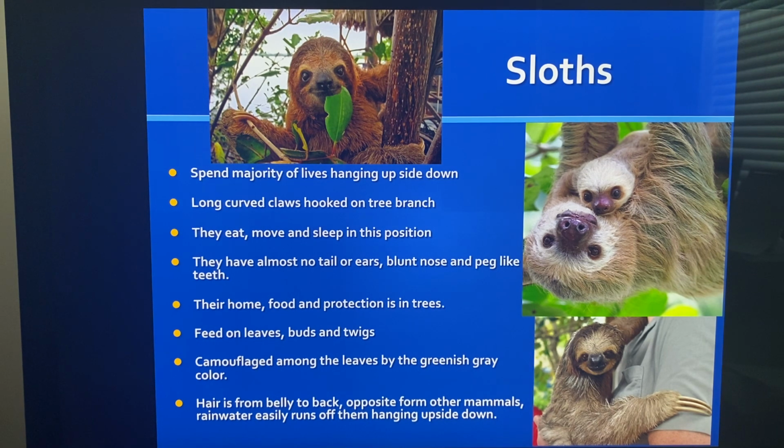The hair is from belly to back. That's opposite. Their hair is opposite from other mammals. Why? Because when they're hanging upside down, the rain needs to run off of them. So they have basically their hair going in different directions. So when they're hanging upside down, it can just slide right off. Isn't that neat how God made their hair opposite because they hang upside down?